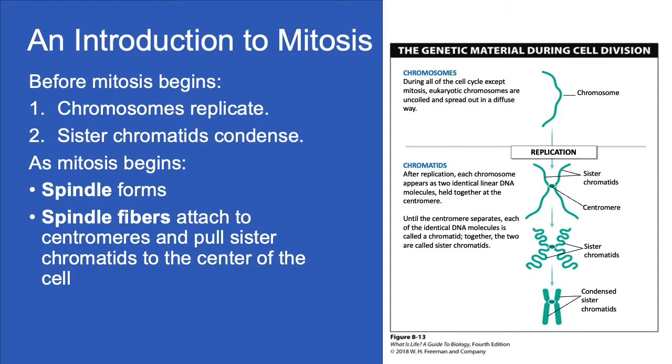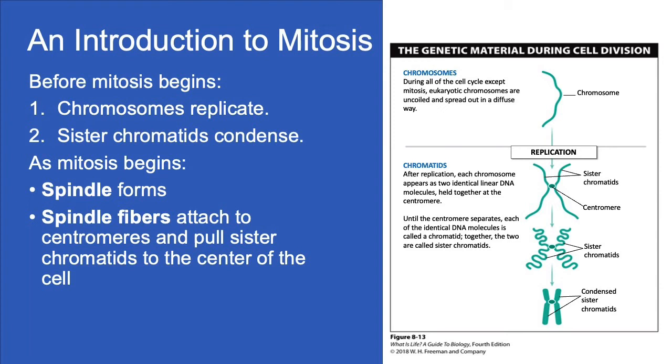Throughout mitosis, until the centromeres separate, each of the identical DNA molecules is called a chromatid. Together, the two are called sister chromatids. 2. The sister chromatids begin the process of condensation, in which they coil tightly and become compact, in contrast to the uncondensed and tangled state of the chromosomes prior to replication, during most of interphase.